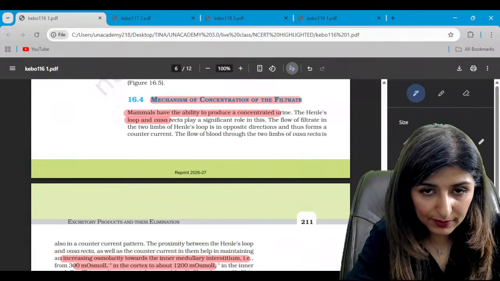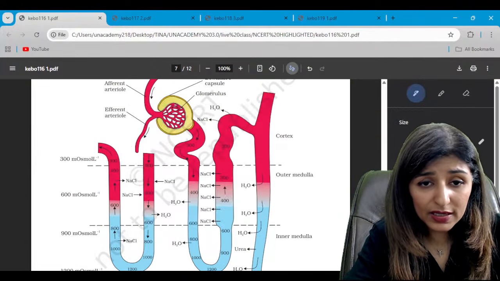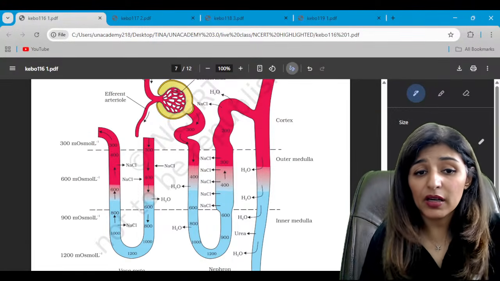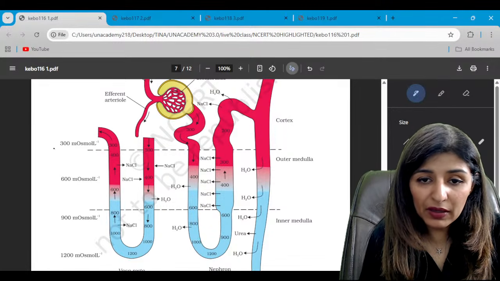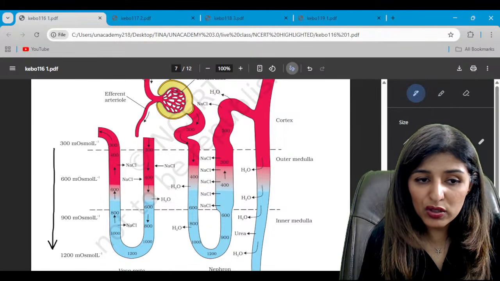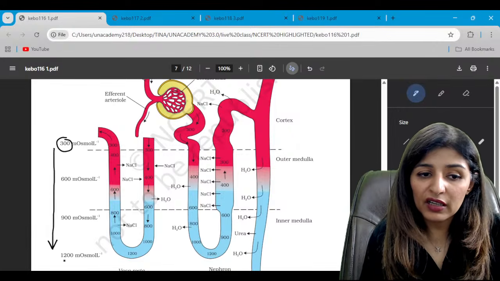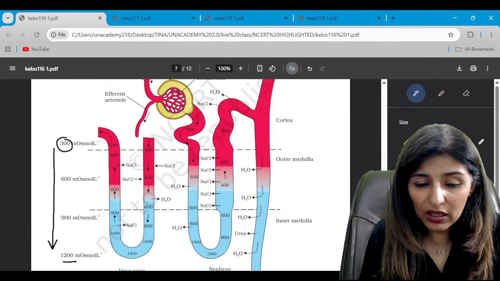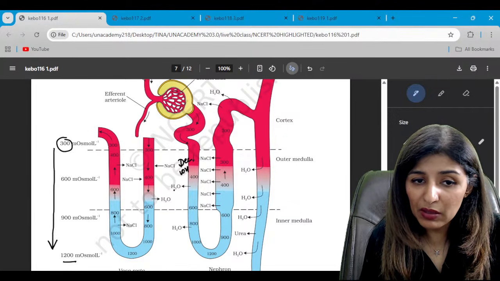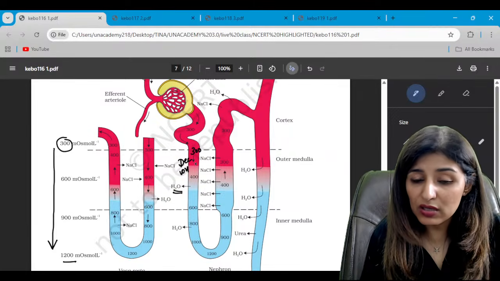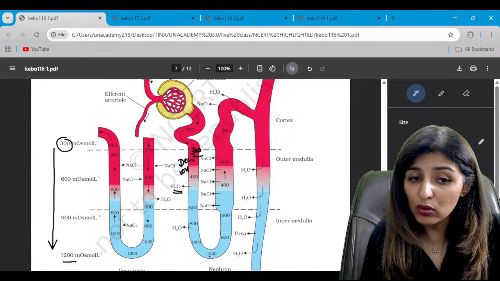All right, guys. So next, this is the counter current mechanism and something that I've already explained. See, as you go deeper into the medulla, the osmolarity goes on increasing from 300 till 1200. So this is the descending limb. The descending limb is descending loop of Henle. This is permeable to water. Water is coming out, so the osmolarity is increasing from 300 to 1200.